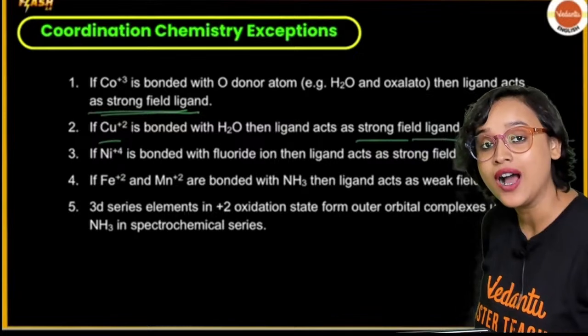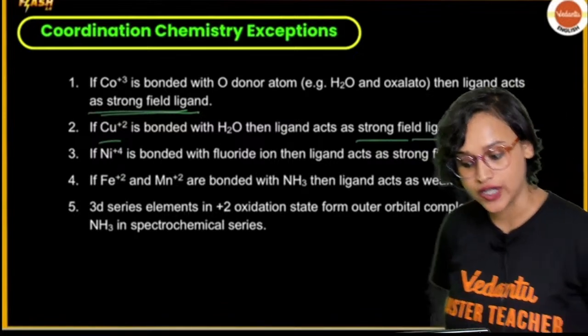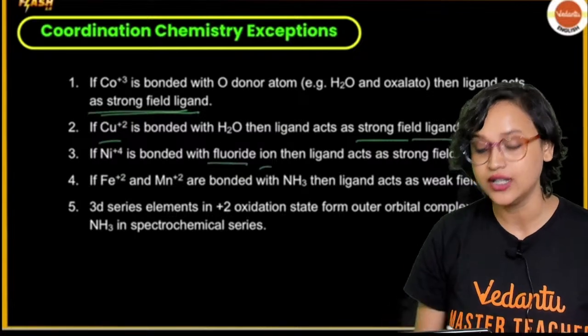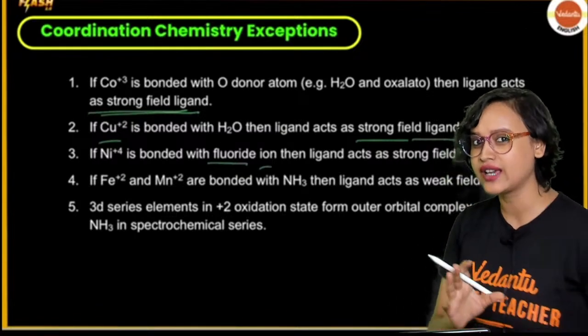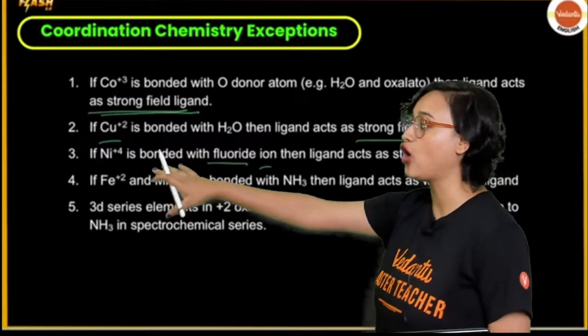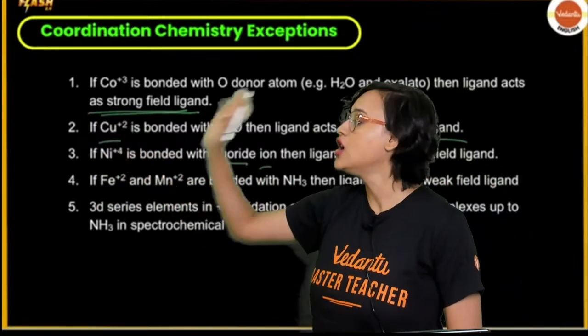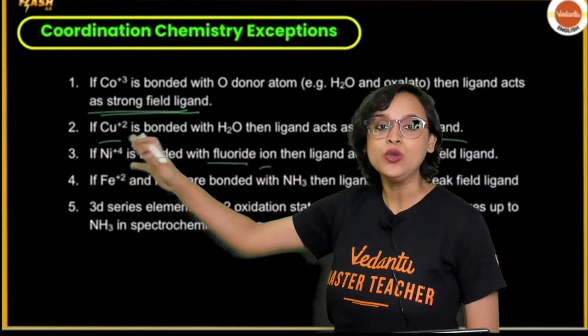In case you have nickel in the +4 oxidation state and it is bonded with fluoride ion, you all know that anionic ligands are the weakest and they fall on one end of the spectrochemical series, on the extreme left side, where you can find all the weak ligands.